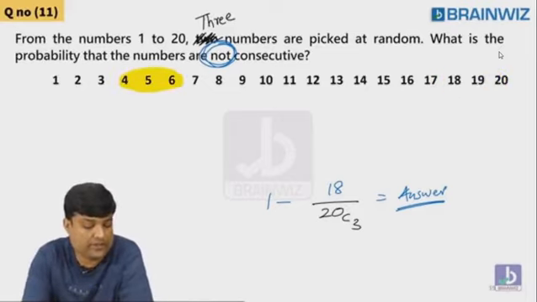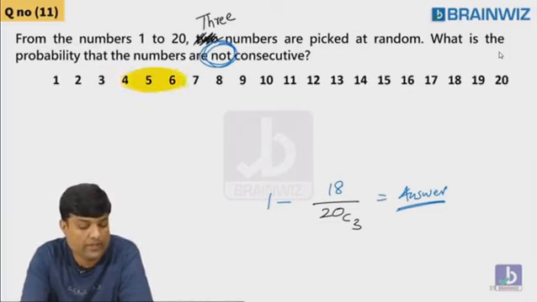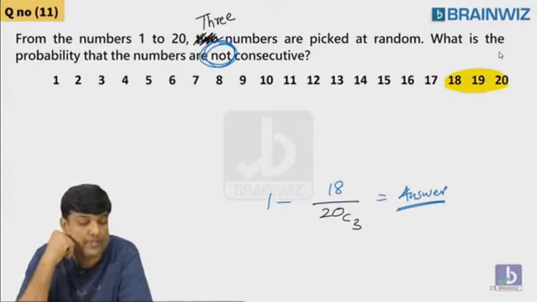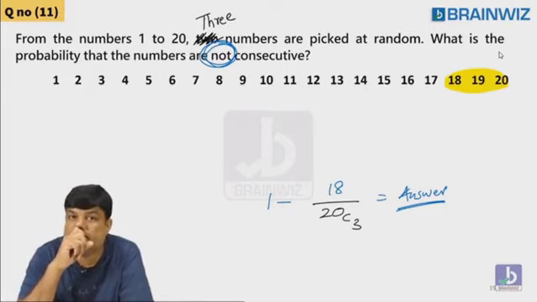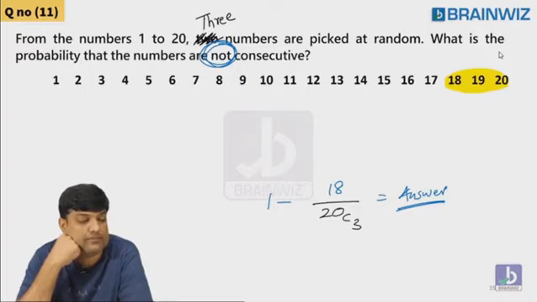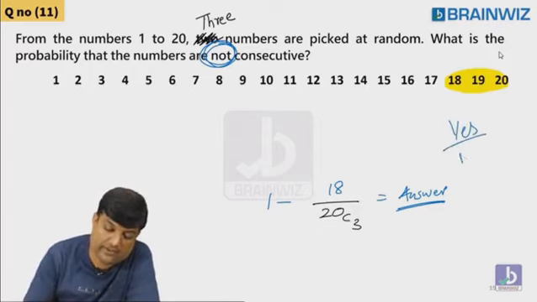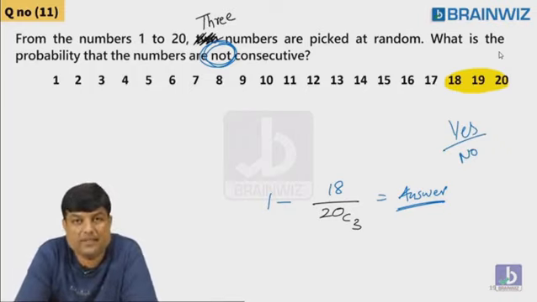What's the first case, guys? If you just try to check it out here, what's the first case? The first case is 1, 2, 3, then 2, 3, 4, then 3, 4, 5, like this. The last case is 18, 19, 20. 18 cases are there. Are you understanding, everybody? These are all the consecutive numbers. Have you all understood this? Say yes or no, please. AMCAT has given this kind of picking of 3. They should be not consecutive. Come on, guys. I would like to know whether you have understood this or not.